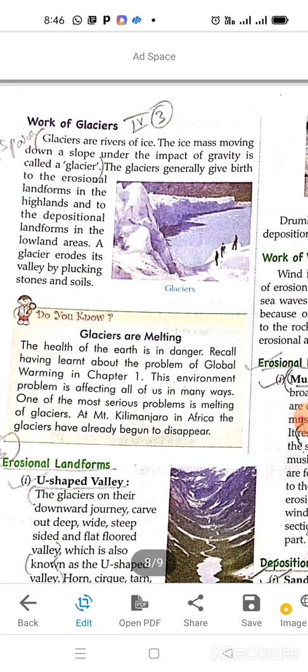These are moving down a slope. Why are they moving like this? Because of the impact of gravity. So that is known as a glacier. Glaciers generally give birth to erosional landforms in the highlands and depositional landforms in the lowland areas. A glacier erodes its valley by plucking stones and soil. So a glacier carries soil and stones with it.